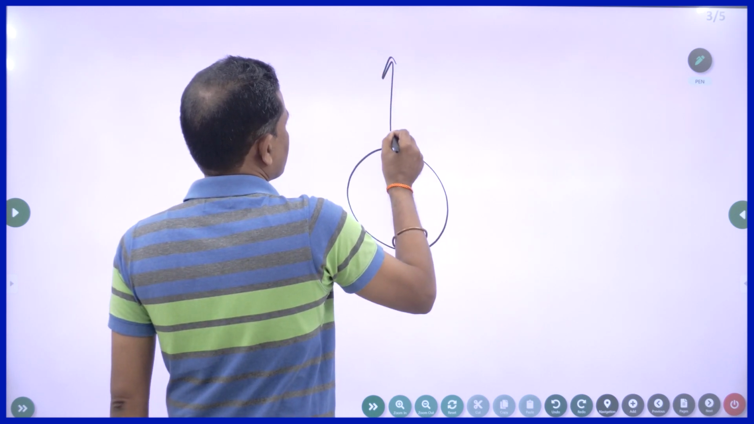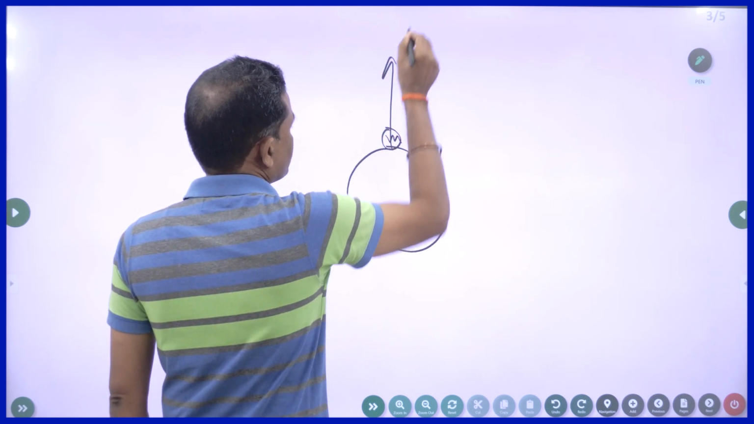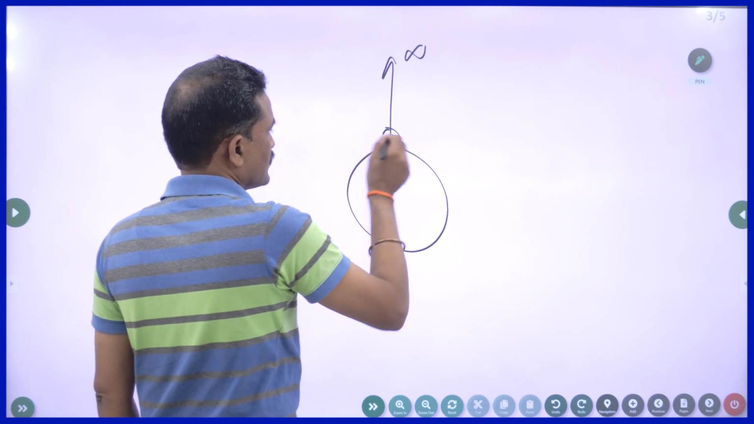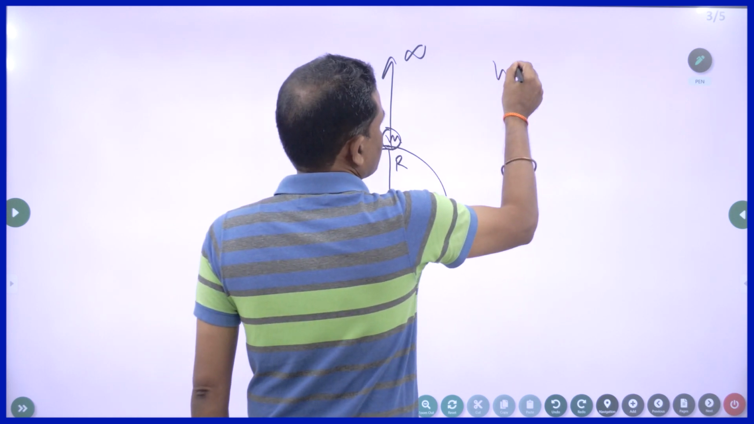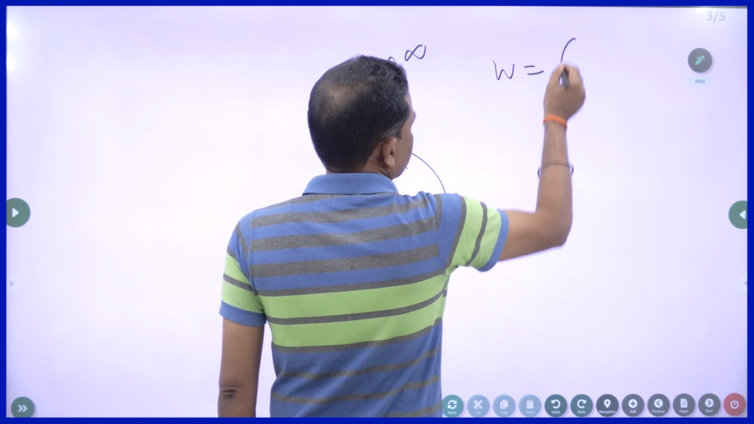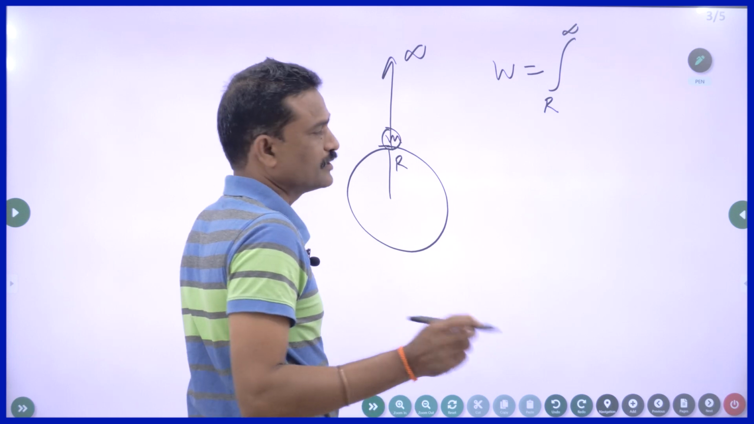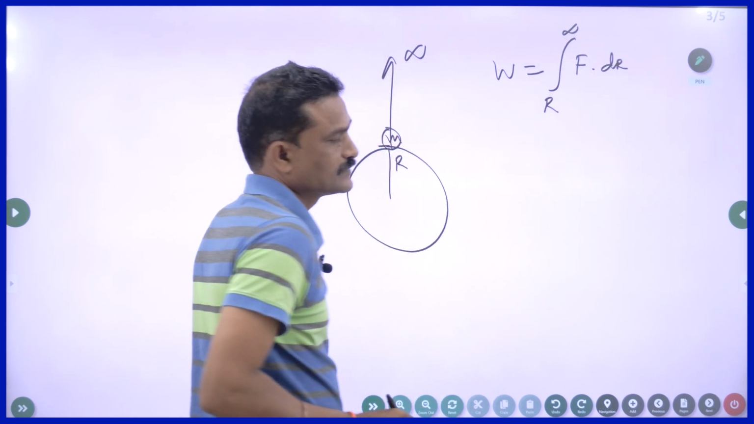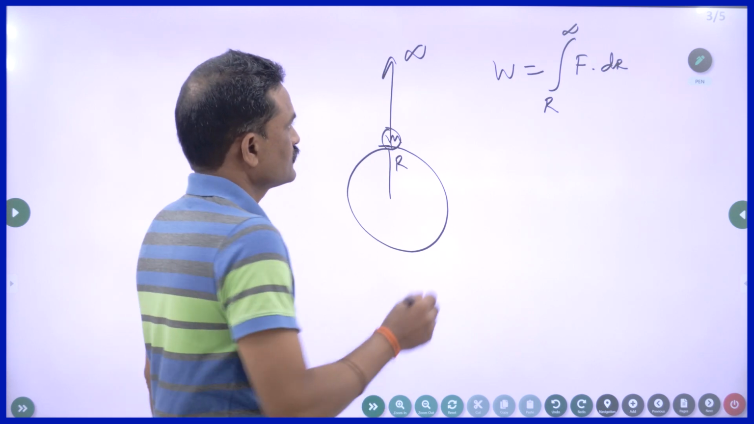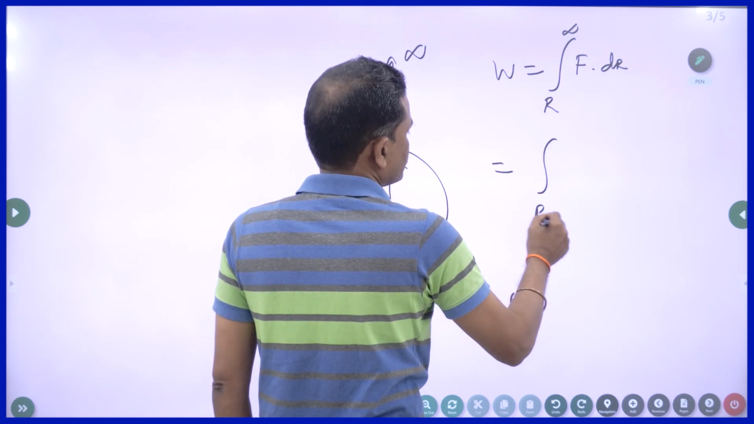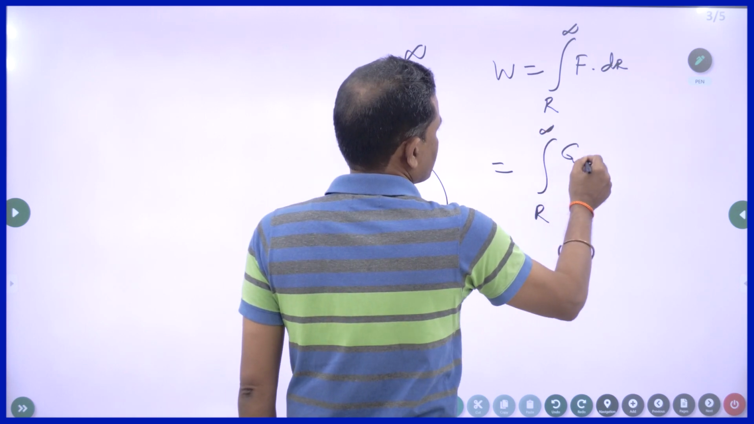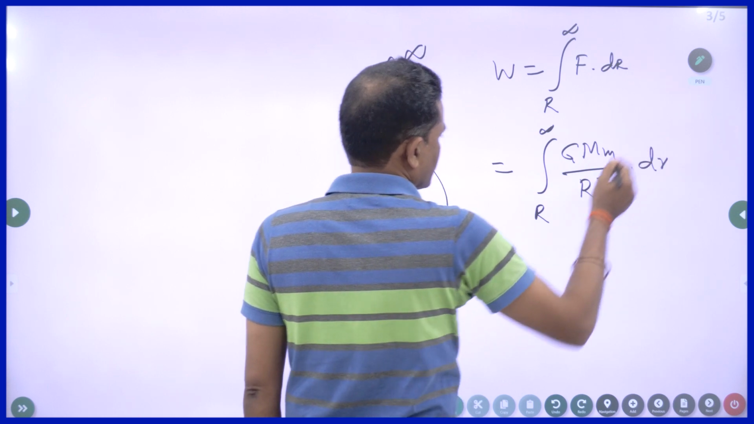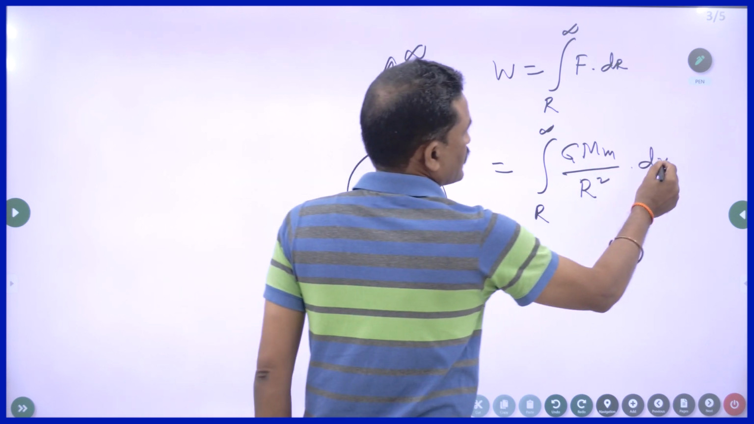The work done in sending an object of mass m into infinity from a distance r. R is the radius. That means it is on the ground. So this work is, R to infinity, integration, no need to learn now. This is F into dr. This is the definition for work done. So you know F is equal to GMm by r square, dr. This is integration. You may not be knowing. You can write capital R.